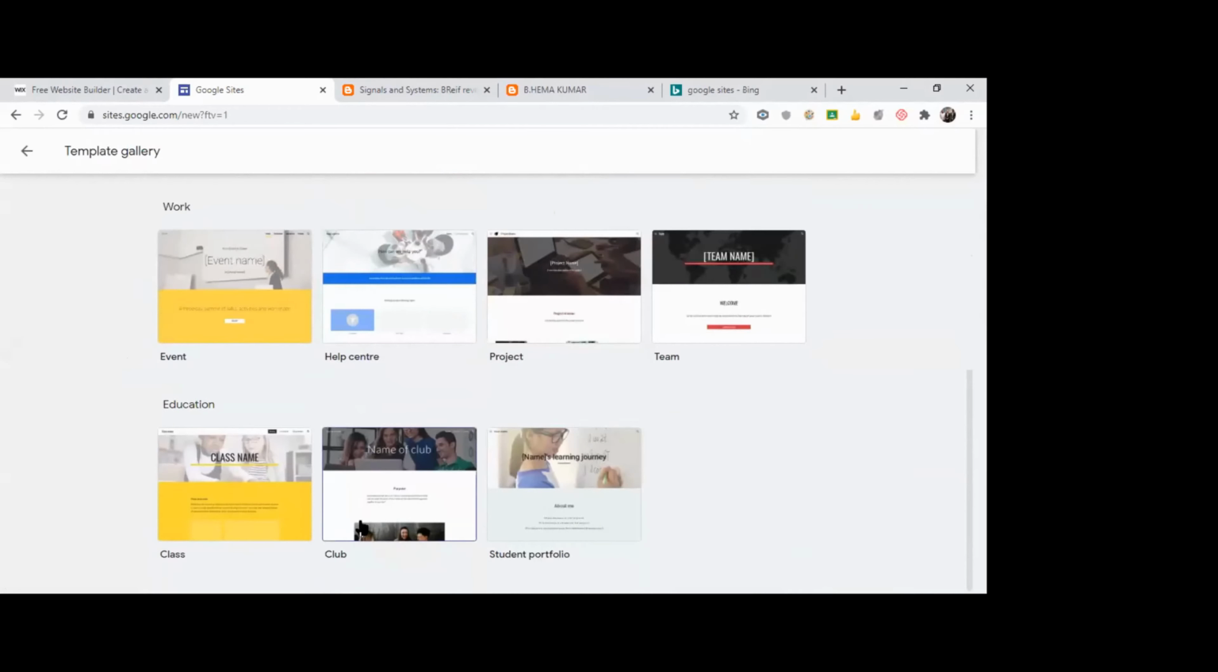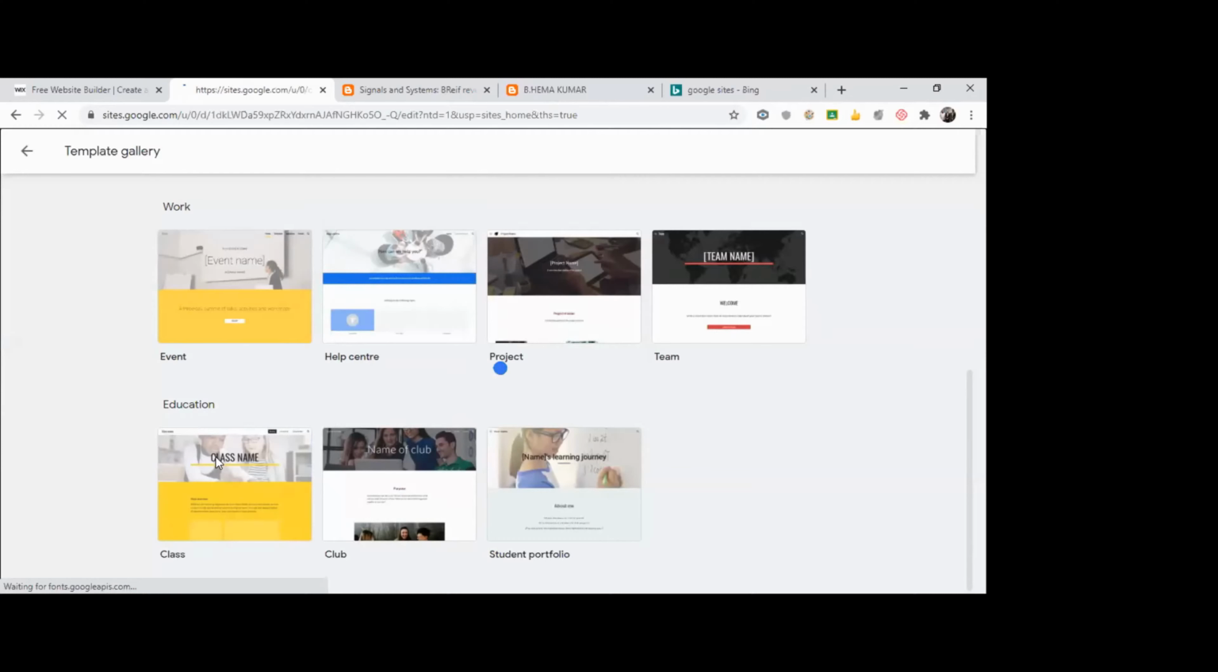Say we'll just choose this particular one, class. In education, you have this particular thing, class. I'm going to choose this particular template. I'm just clicking on the template.